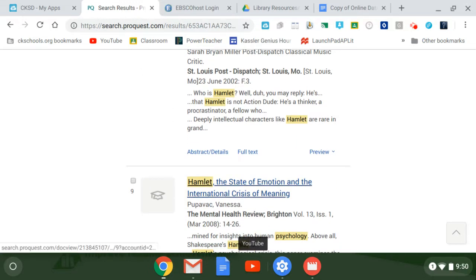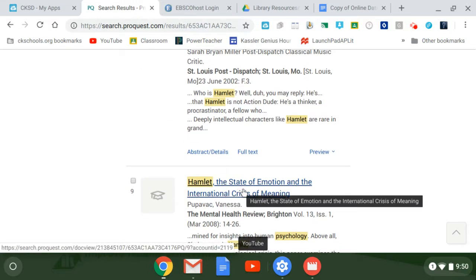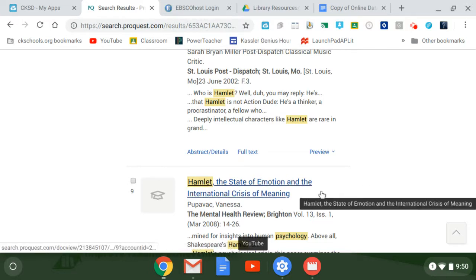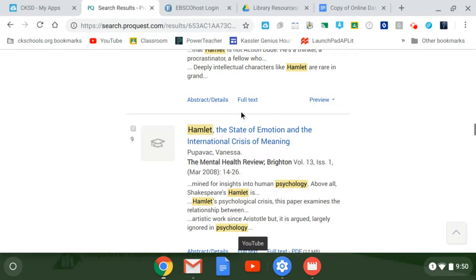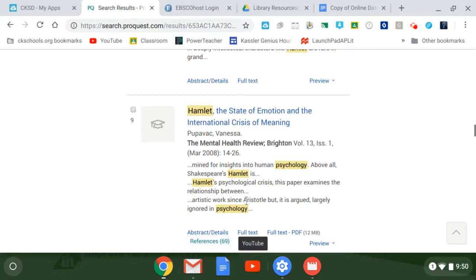This one looks, well, let's see. Hamlet, the state of emotion, and the international crisis of meaning. That sounds kind of interesting. Yeah, this looks more like classic psychology, and it harkens to Aristotle. So I'm going to open it up and check it out.